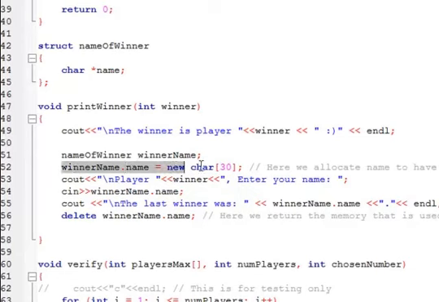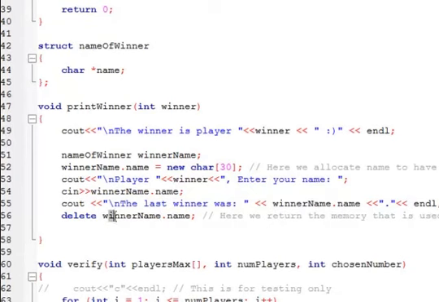So by using a new char and defining it and giving it a maximum of 30 characters, this is the best way to also save memory and make the game more efficient. And then the player will enter his name and it is again going to be printed out in the struct.